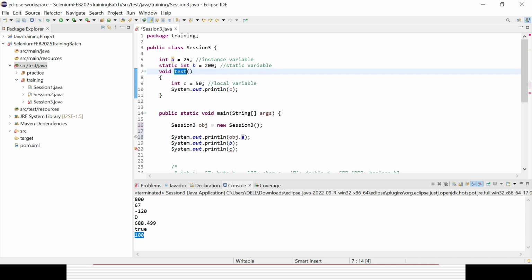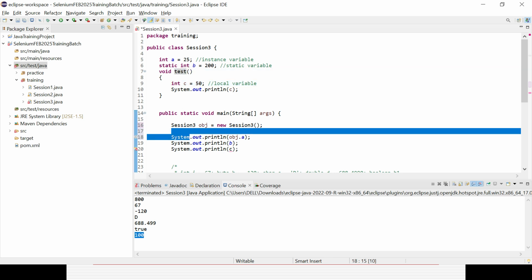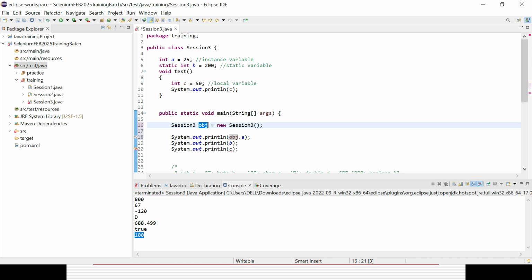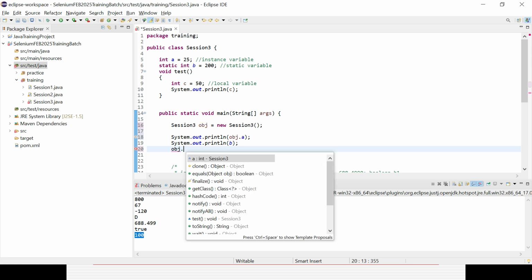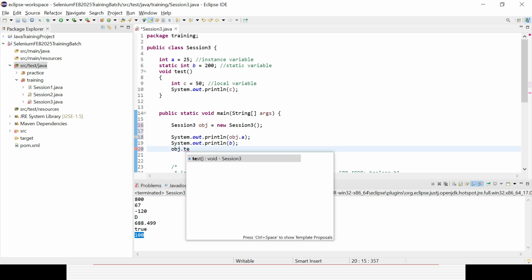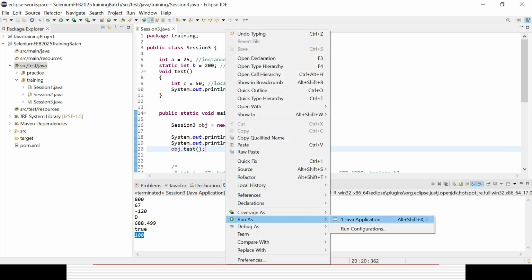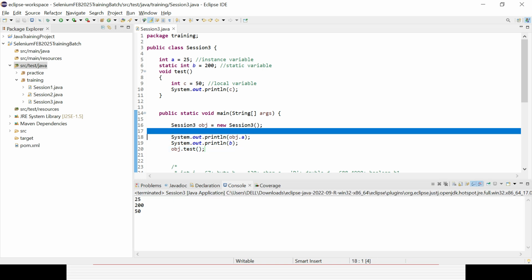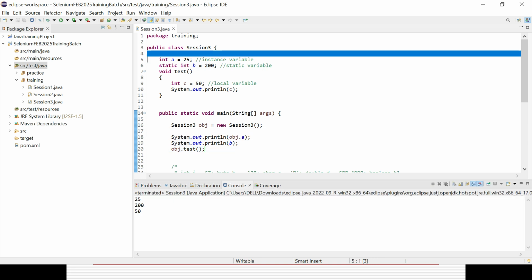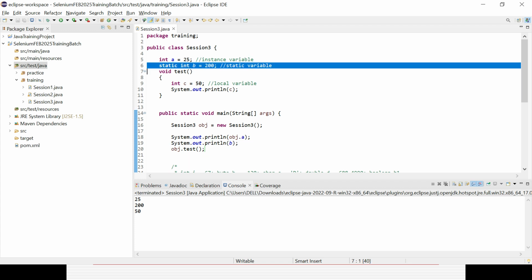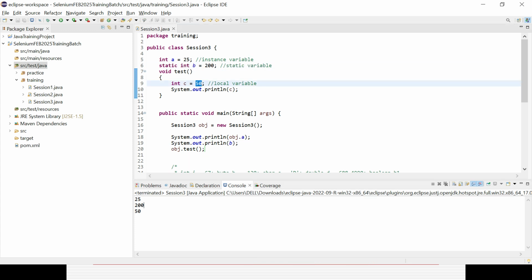So in case I need to use it, I need to call the method. That is the way I can get the value here, or interact with it. It is definitely non-static again, so I need to use the object. It is already printing out, so I need not print it, just object dot method name, call it. That is the way I can use the local variable. Now in case you want to print them out, it will print like that. First a, what is the value of a? 25. What is the value of b? 200. What is the value of c? 50. So these are the three ways you can deal with that.